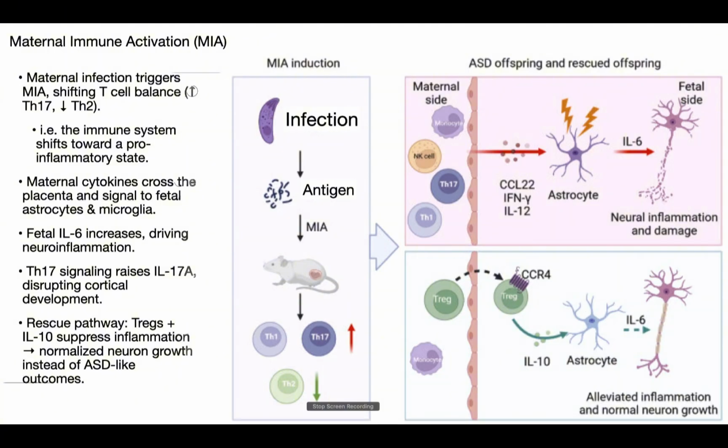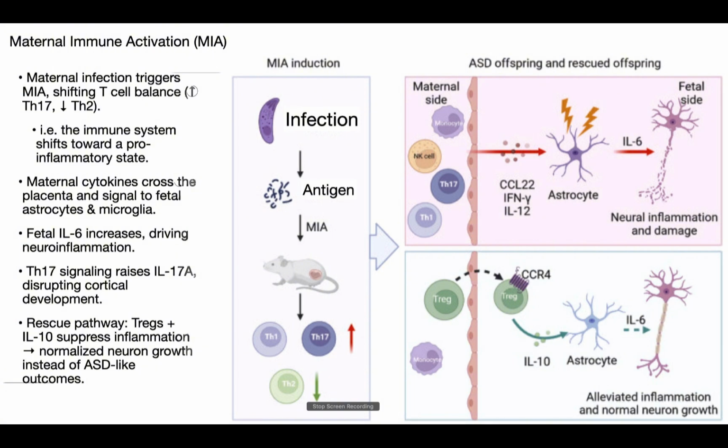By contrast, control offspring from mothers that did not undergo immune activation show typical neurotypical behavior. The key takeaway here is that maternal inflammation during pregnancy can program long-term changes in the offspring's brain and behavior. The core biological chain begins with maternal inflammation, signaling IL-6 and IL-17A, priming the microglial cells to alter cortical development.